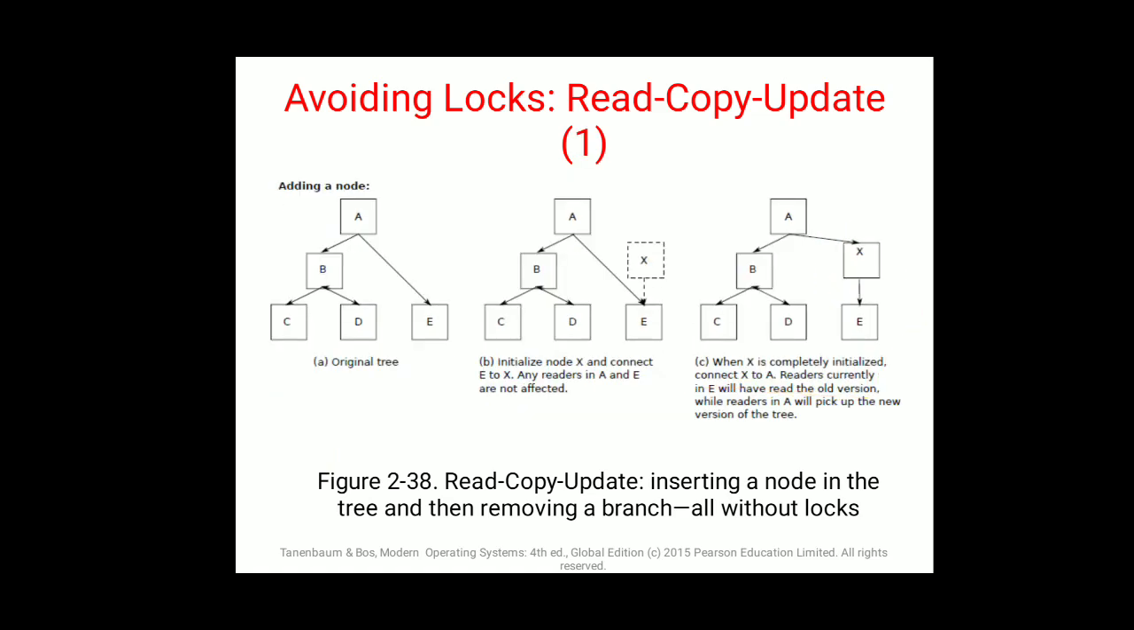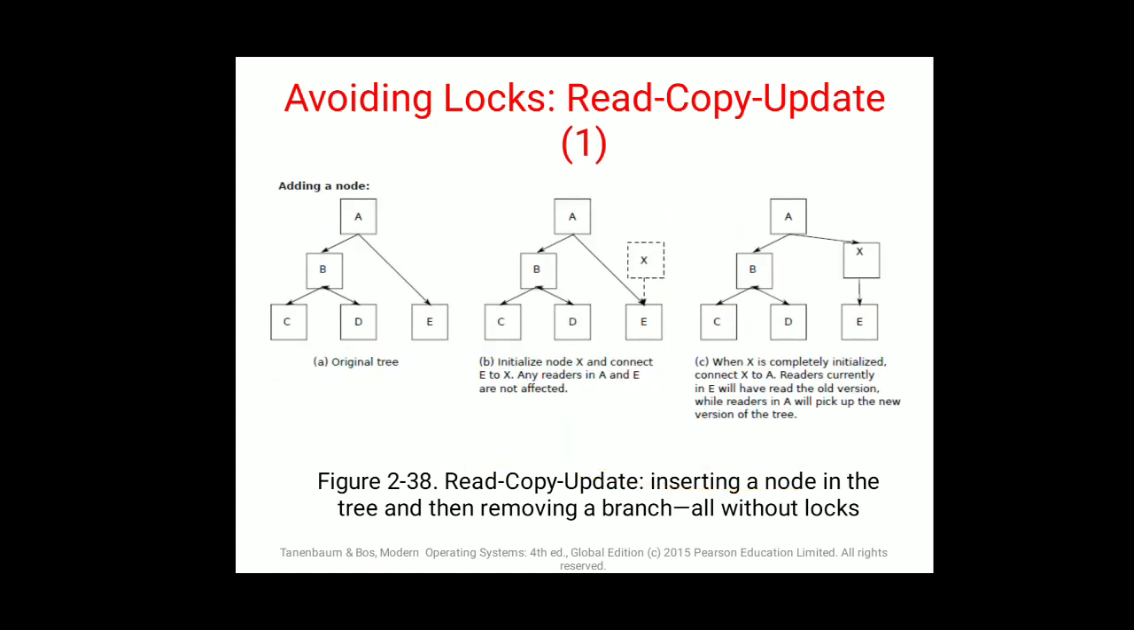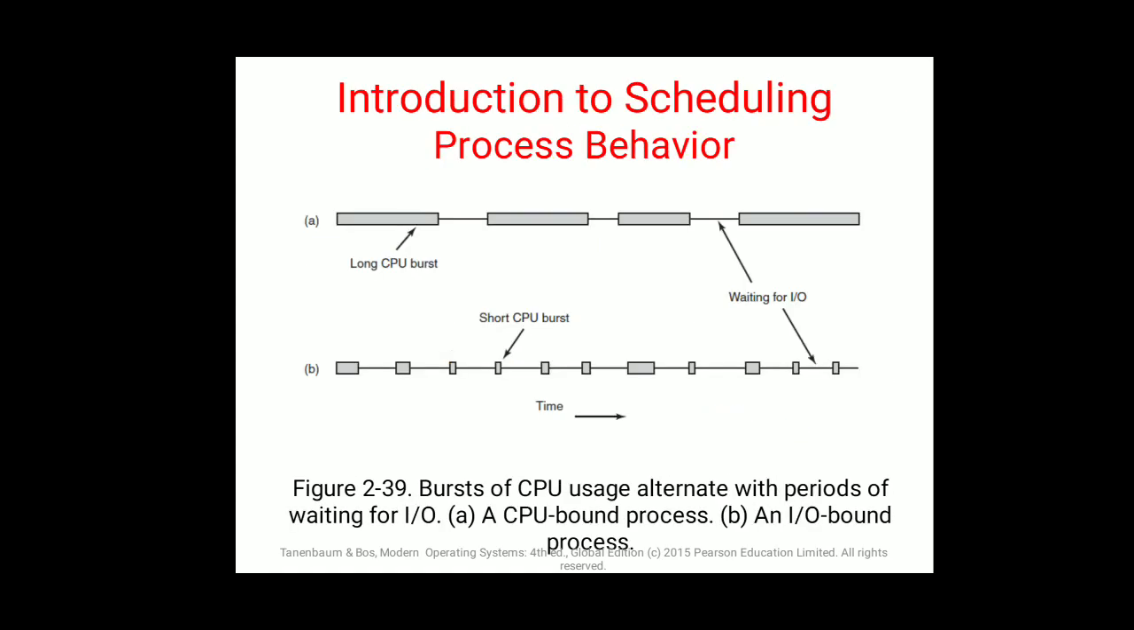This is called read copy update. In the lock condition, a lock will not affect just the node below it, it will affect the whole tree from the starting node itself. So avoiding locks has different conditions. Removing nodes: here we did adding of nodes, but in this condition we can also remove nodes. If we remove nodes, what is the condition? That can also be seen.